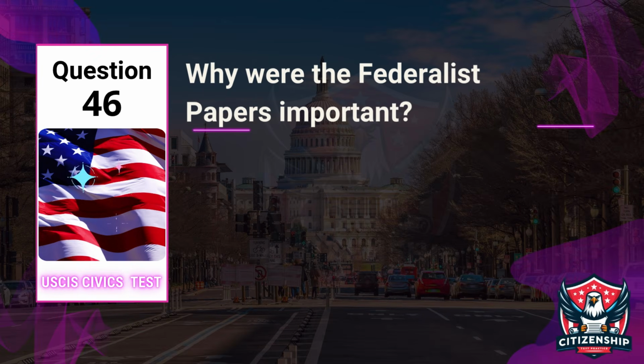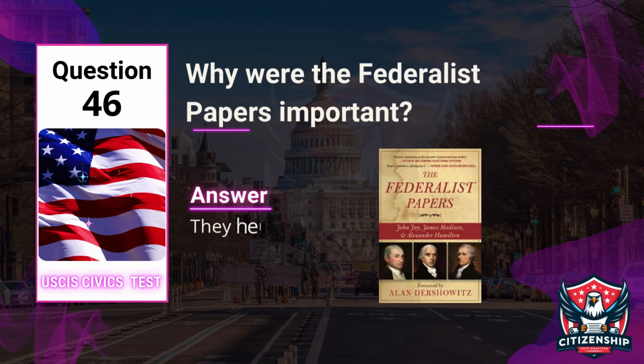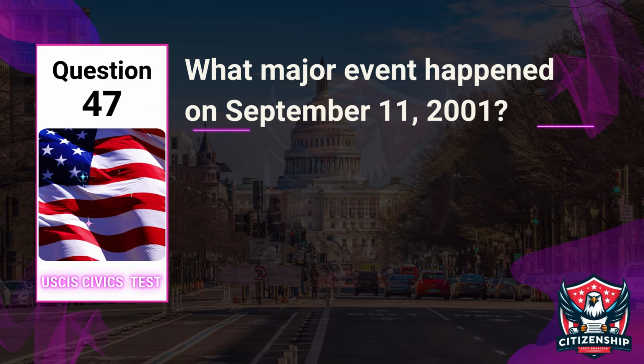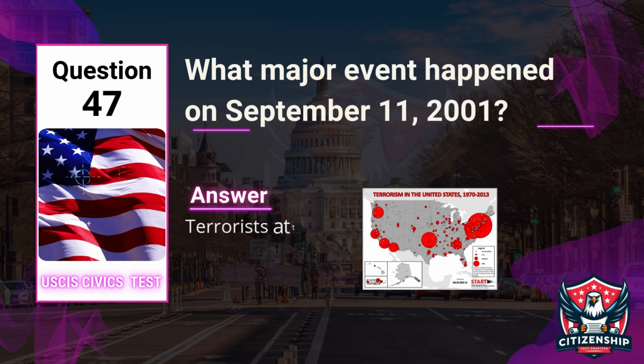Question 46. Why were the Federalist Papers important? Answer: They helped people understand the U.S. Constitution. Question 47. What major event happened on September 11, 2001? Answer: Terrorists attacked the United States.